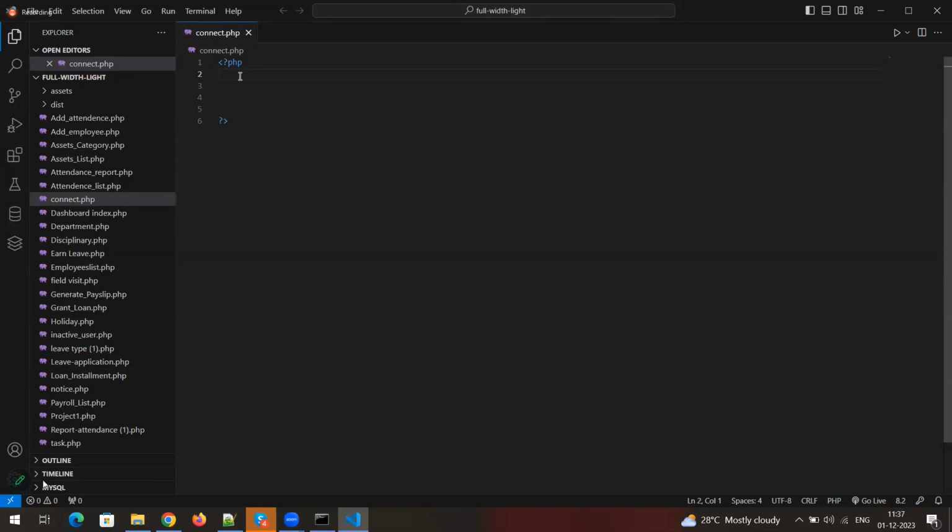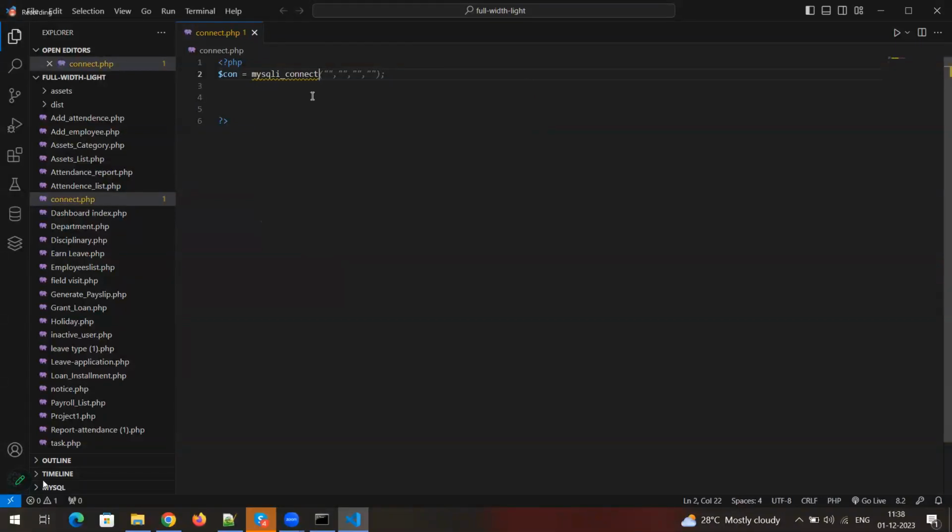Fine. Now we need to create a variable. A variable is always created using the dollar symbol. So here I'm just creating a variable called connection, simply, in the shortcut method. To connect with MySQL, we need to use one inbuilt method.